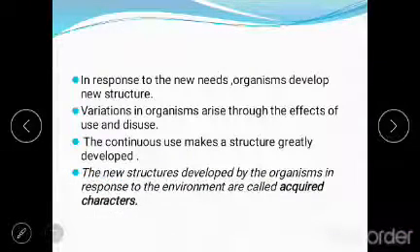So variation in the organisms means when an organism develops a new structure, that is nothing but a variation, right? So that structure was not present in the previous species, now it is present in this species, that is a variation, right? And this variation will happen because of use and disuse theory.